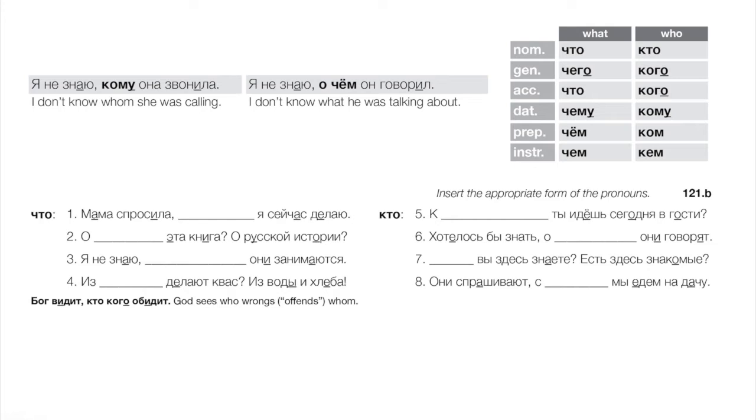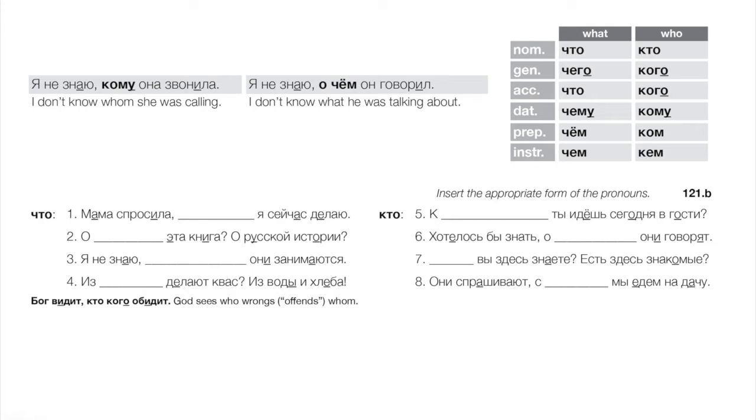Я не знаю, о чем он говорил. Okay, there we're using it after a preposition. So, of course, we need the что or кто in the proper case form, right? Whatever case that preposition takes. In this case, prepositional. Я не знаю, о чем он говорил. I don't know about what he was talking.